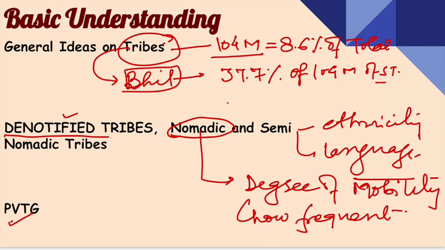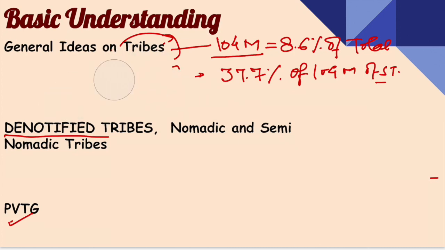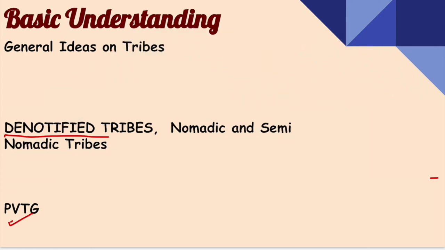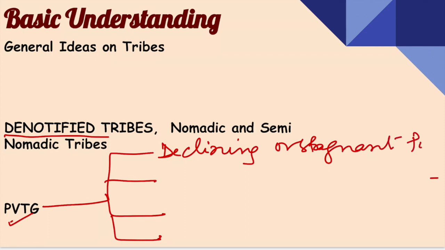Now, the last category is particularly vulnerable tribal groups. There are certain characteristics, and only if they are satisfied will we say that these groups come under the definition of particularly vulnerable tribal groups. So now, what are those factors? The very first factor is the declining or stagnant population of such groups.